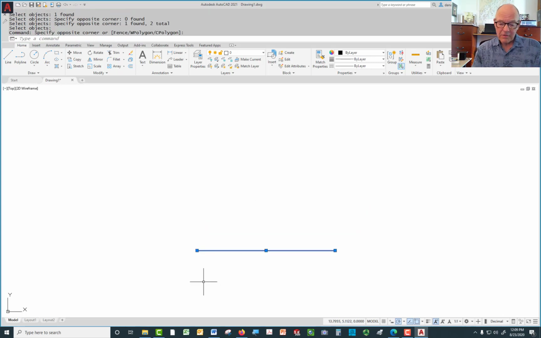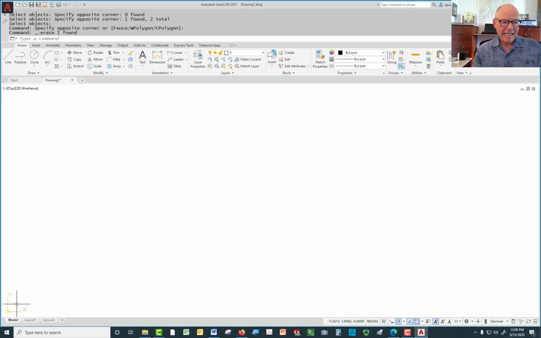The reason I'm doing this is I want to take the coordinate system icon and move it into the middle of the screen. I did that with the third button wheel, the wheel right in the middle of your mouse. And that wheel is really critical in AutoCAD.